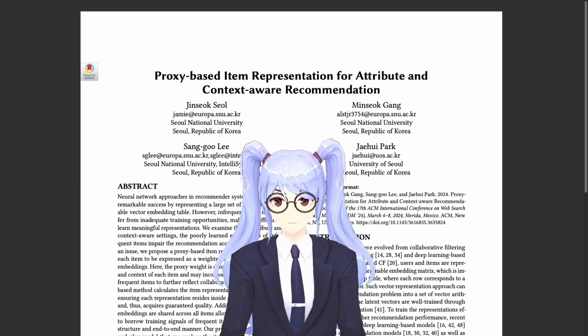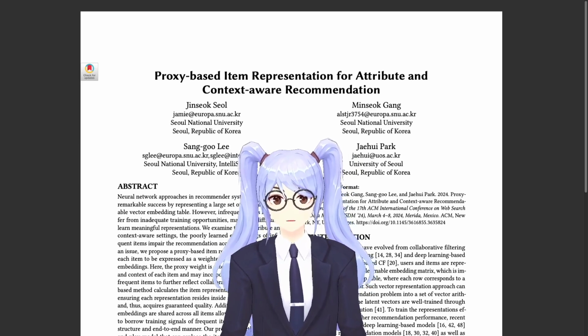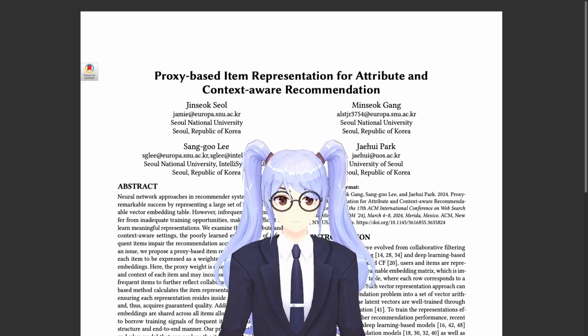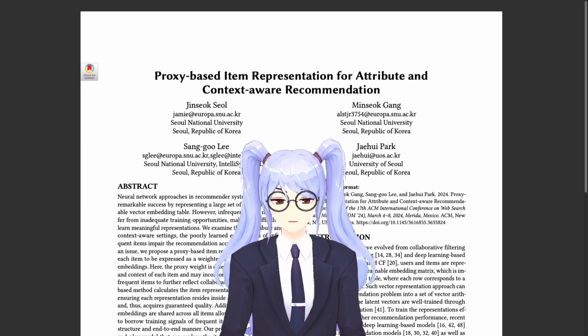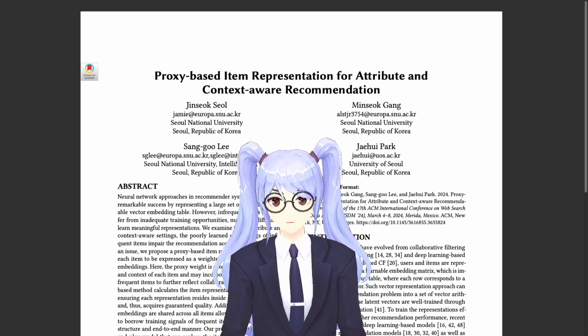Here are the rules. 1. We skip the abstract, related work, and experiment details. Instead, we focus on the study's motivations, model design, and experimental setup for verifying effectiveness. 2. This is not a summary, so there will be no commentaries.